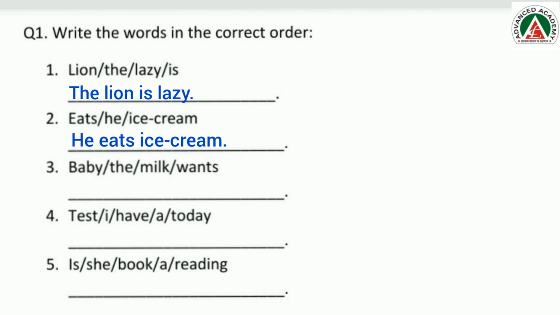The baby wants milk. Now the fourth one. Test I have a today. This one looks a little difficult. So first I'll use I have a test today. I have a test today.